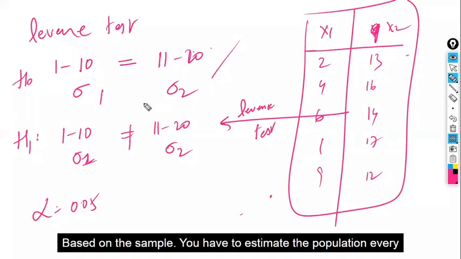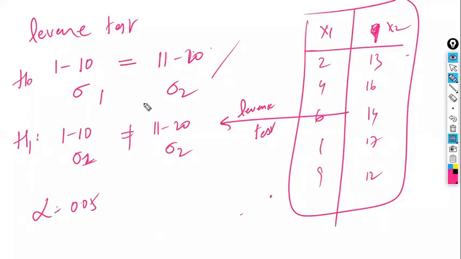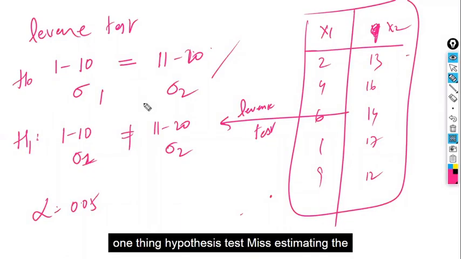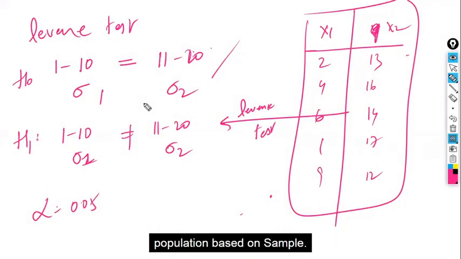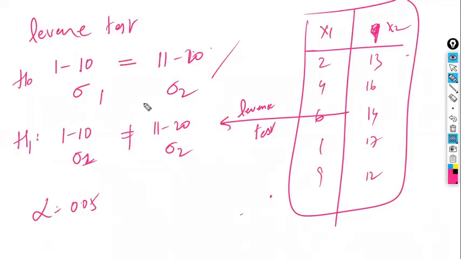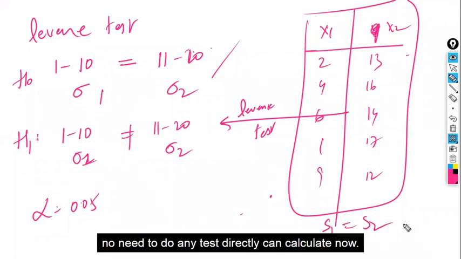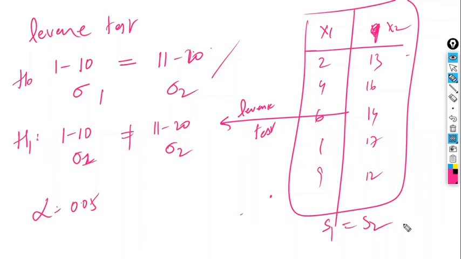Based on the sample, you have to estimate the population every time. Whenever the word hypothesis test is there, remember only one thing. Hypothesis test means estimating the population based on sample. You are not concluding S1 is equal to S2 or not. That one, no need to do any test. Directly you can calculate. Why do all these things?